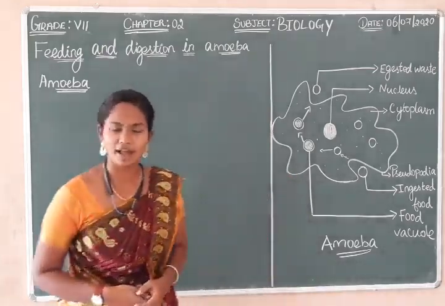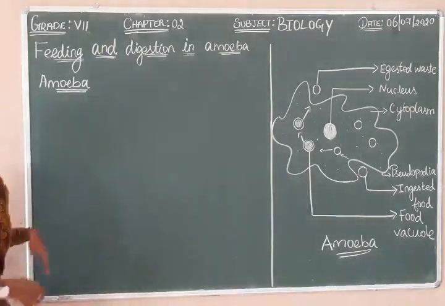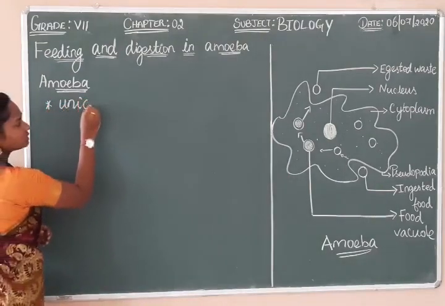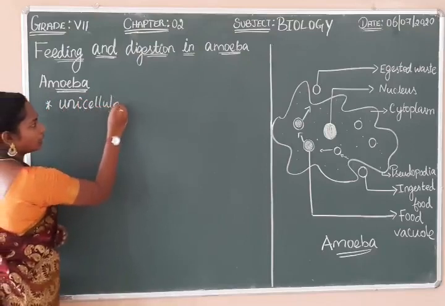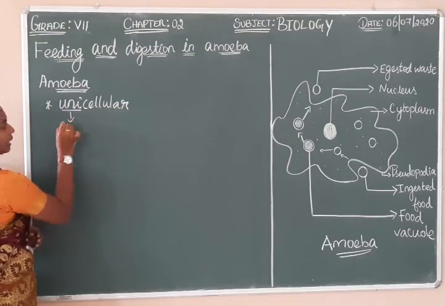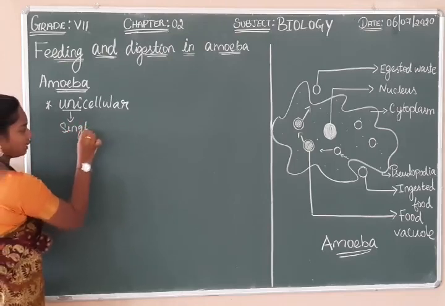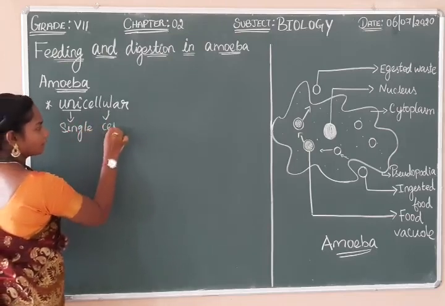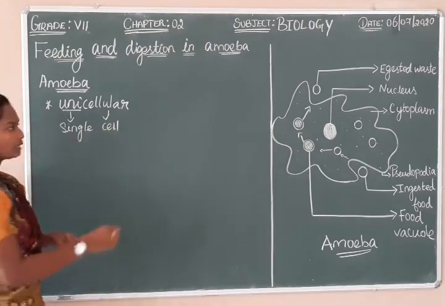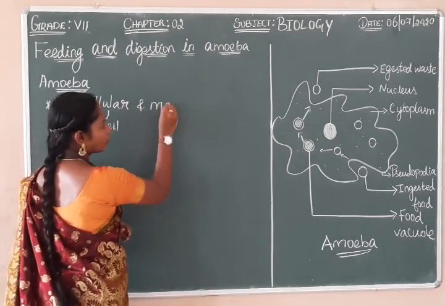What is this amoeba? Have you heard about this term? Amoeba is a unicellular organism. What is this unicellular? Uni means single and cellular means cell. A single-cell organism is called unicellular, and it is microscopic.